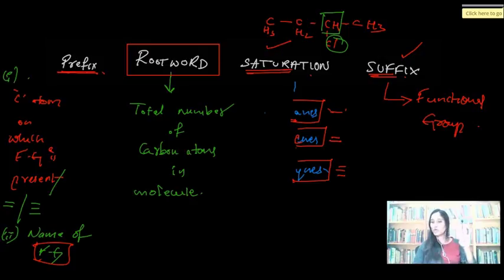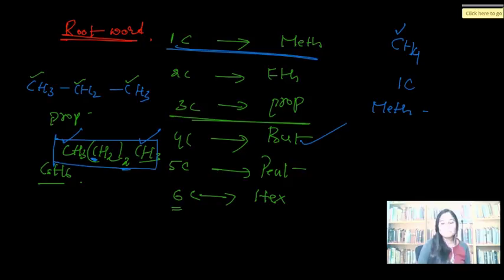An IUPAC name has 4 components. First one prefix, second one root word, third one saturation, fourth one suffix. Each of these components has the significance as written on the screen. Root word, we just a while ago wrote which root word should be picked for which carbon count, isn't it? Yeah, these are the components of the IUPAC rule.